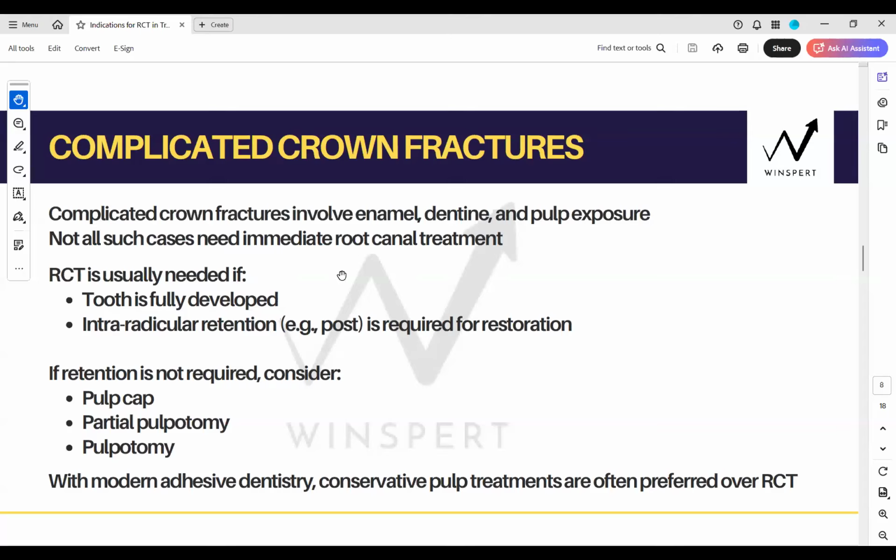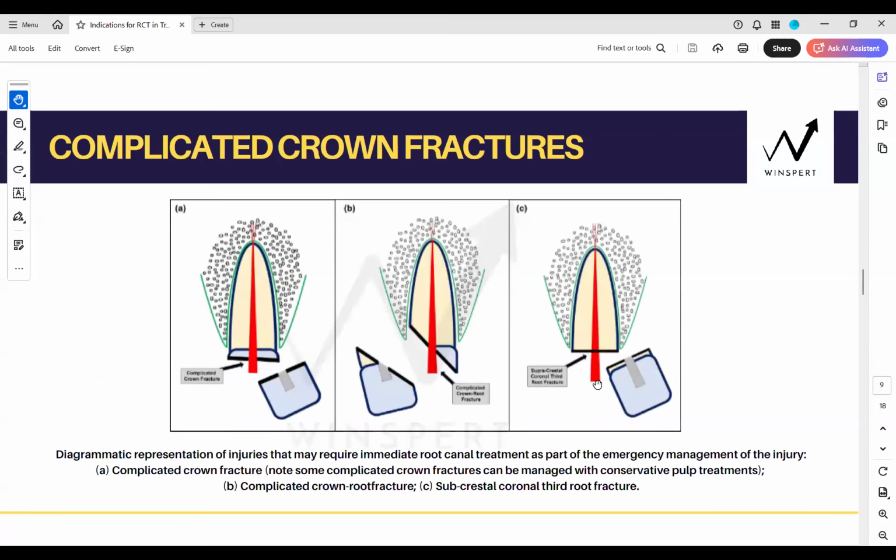Then comes your supracrestal coronal third root fracture. So whether immature or mature, if it is a crown and root fracture, it would require immediate RCT basically. But these kinds of injuries happening in an immature tooth are less likely. But if they still happen, you will be requiring immediate RCT.